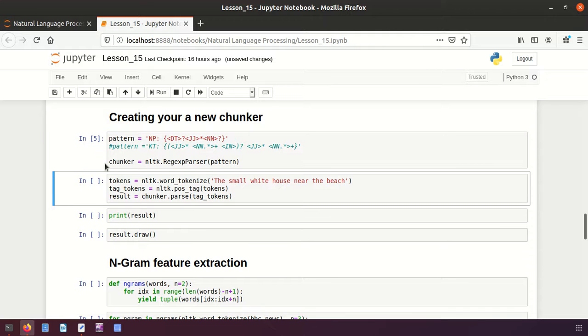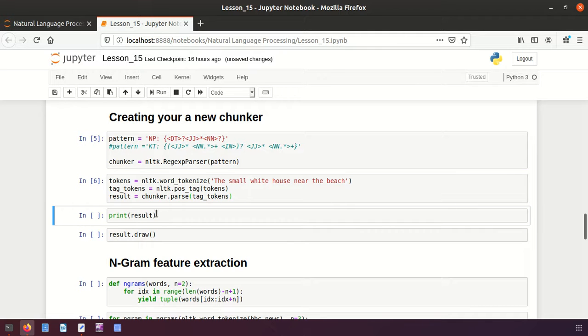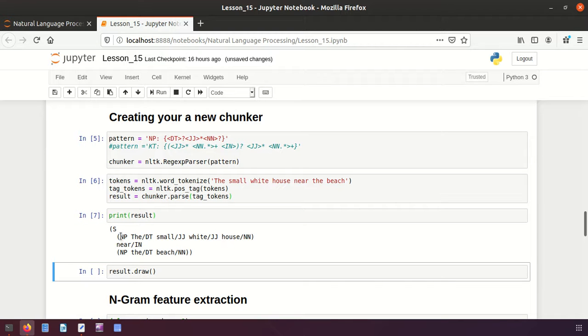So the chunker is created. Now take a sentence as a document, for example, the small white house near the beach. First we have to tokenize it, and then I will assign the parts of speech, and then use my chunker here. See, this is my chunker. Let me see the result here, and we'll print the result. Yeah, friends, this is the sentence and this is my noun phrase.